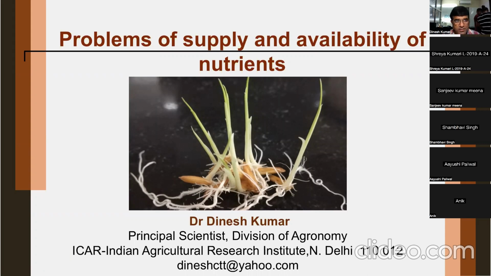Today we are going to discuss problems of supply and availability of nutrients. So here the main point is problems of supply. Problems of supply is with respect to nutrients, plant nutrients. Means there must be some problem in supply of the nutrients. But where? Here the main answer is that supply of nutrients to the soil solution. Because nutrients in soil solution are in available form, and as you know that they are taken up by plants. So it is mainly problem of supply of nutrients into the soil solution.